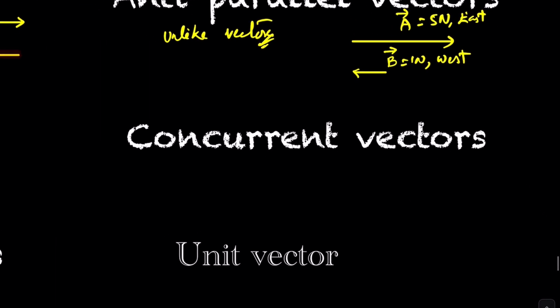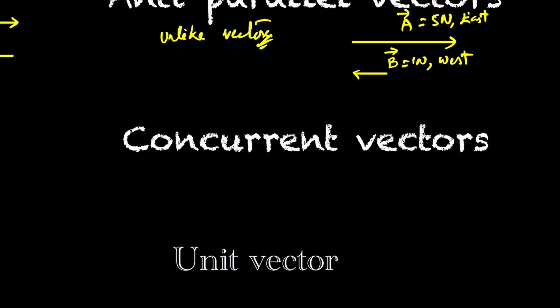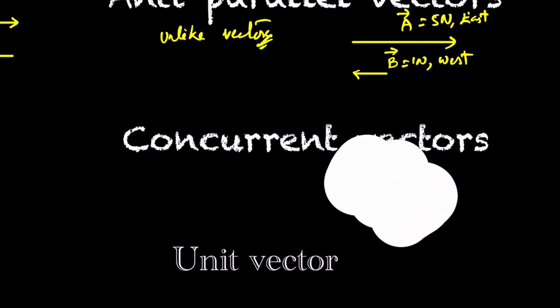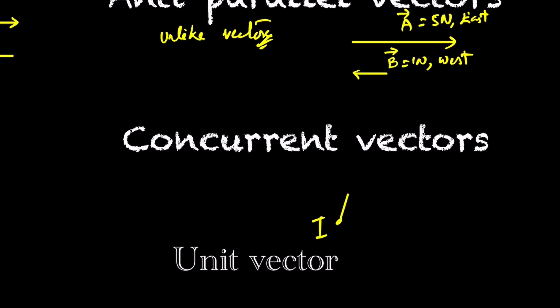Concurrent vectors are vectors originating from the same point. Say a vector, b vector. Let's say you're starting from Imphal, right? From Imphal to Ukhrul, Imphal to Senapati, and Imphal to Chandel, each is a displacement vector. So this is a vector, this is b vector, this is c vector. The a vector, b vector and c vector are concurrent vectors. They have the same initial point.